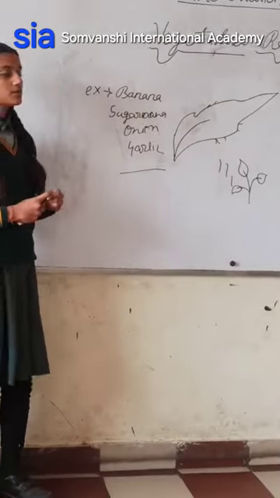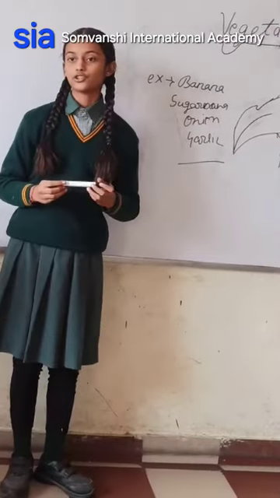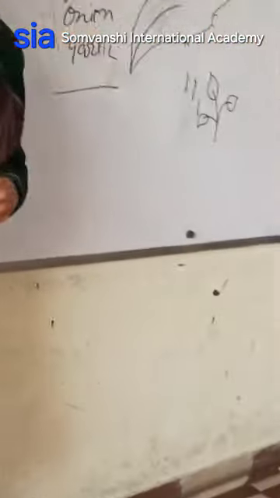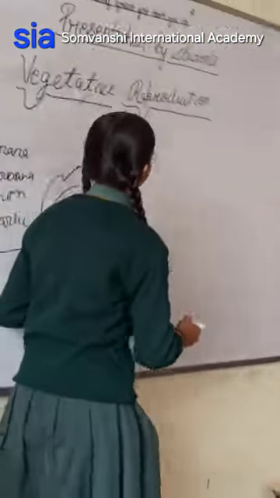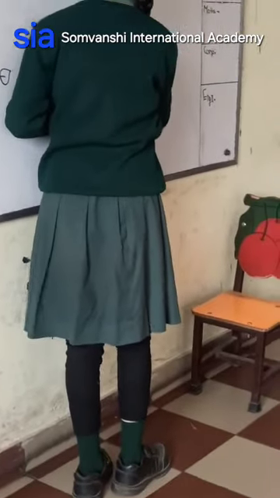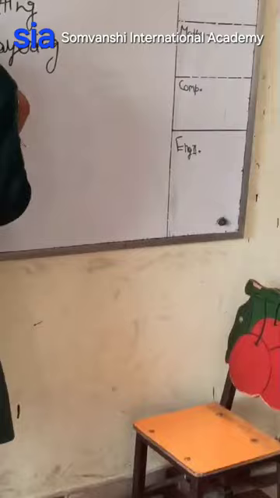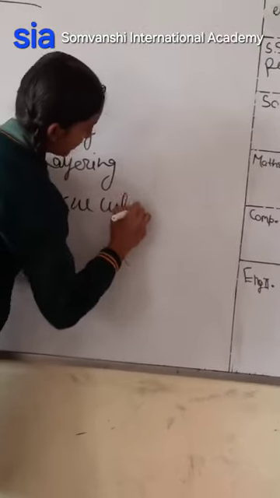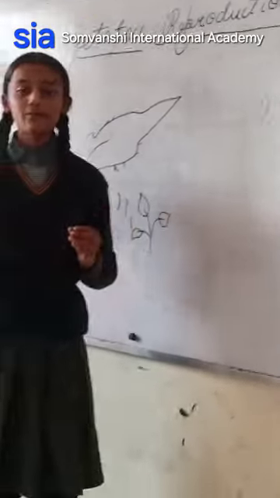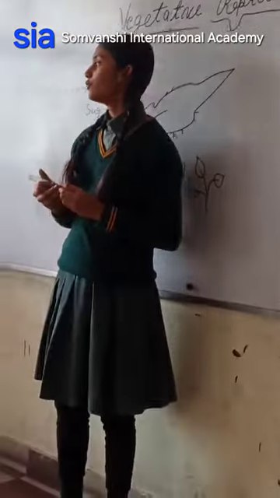We can produce plants in vegetative reproduction by artificial methods also. Producing plants by an artificial method is called artificial reproduction. Artificial reproduction has four parts, which are grafting, cutting, layering, and tissue culture.